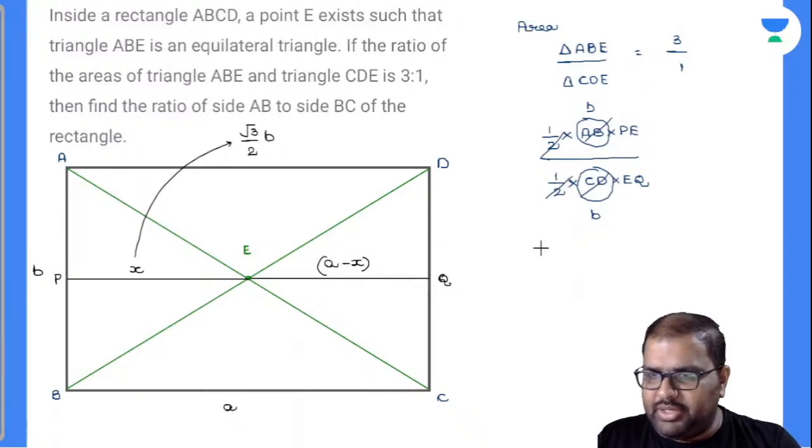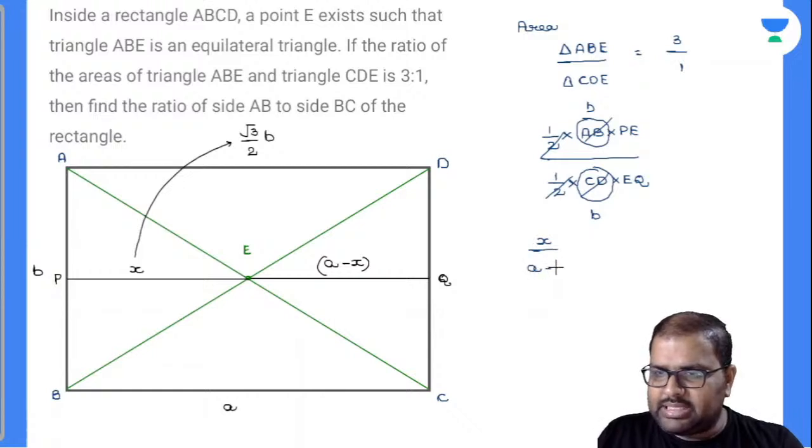Now PE is X and EQ is A minus X, so X divided by A minus X is equal to 3 by 1.